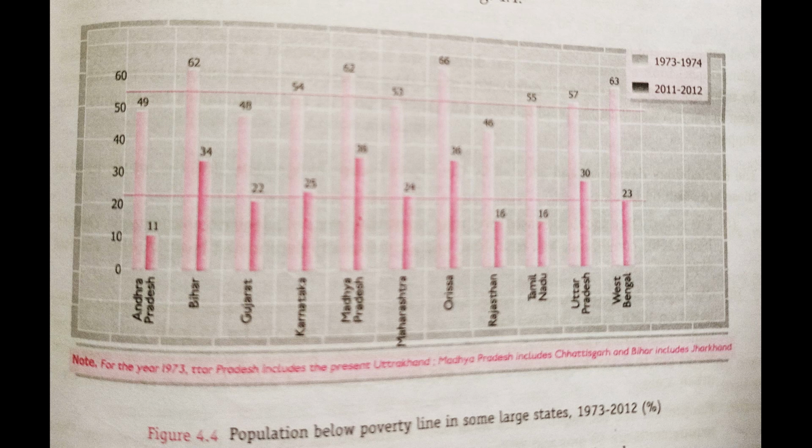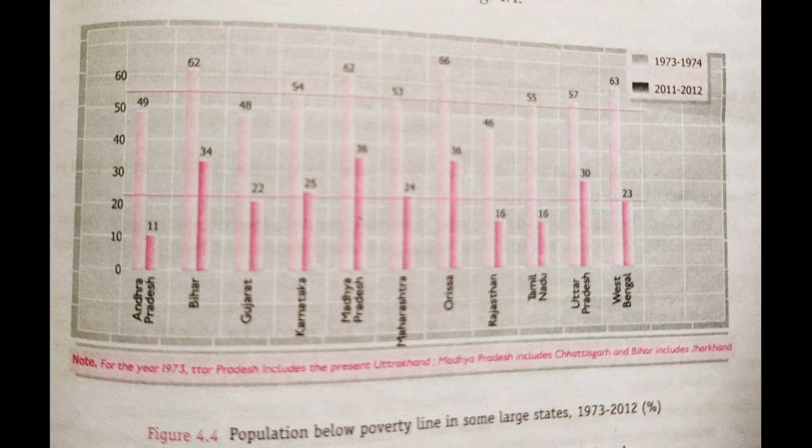So through graph 4.4, we can clearly understand that Andhra Pradesh, which had a poverty status of 49%, became 11%. That means a huge decline is shown here. That means now Andhra Pradesh has become a developed state, right? Similarly, Tamil Nadu and Rajasthan, you can see. Tamil Nadu had 46% in the year 73 to 74, and the poverty rate has been reduced to 16%. It was also a high reduction in the poverty rate. And now the states Tamil Nadu and Rajasthan, they both are developing or developed states, right?